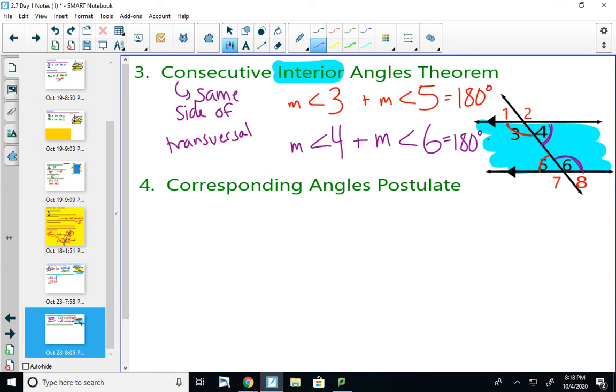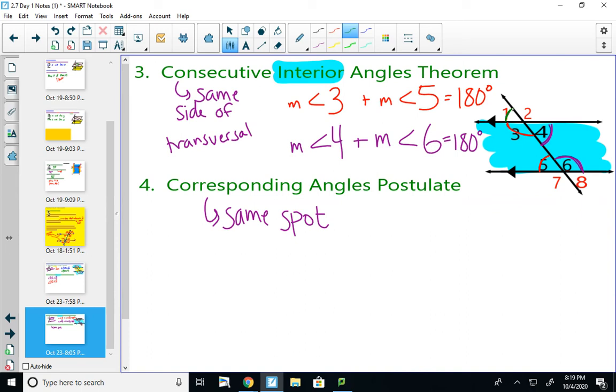So the consecutive interior angles theorem just says consecutive interior angles are always supplementary. And then the last type of angles we have are corresponding angles. Corresponding in your brain should be like a shortcut word for the same spot. So you'll notice that I have kind of 2 sets of 4 angles that are formed when I draw my parallel lines and my transversal.